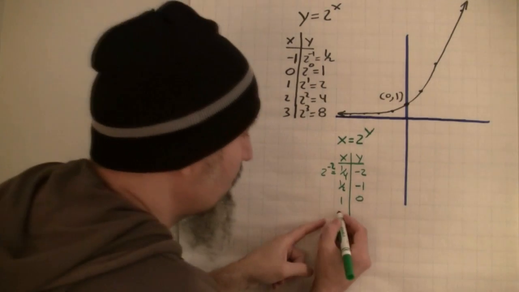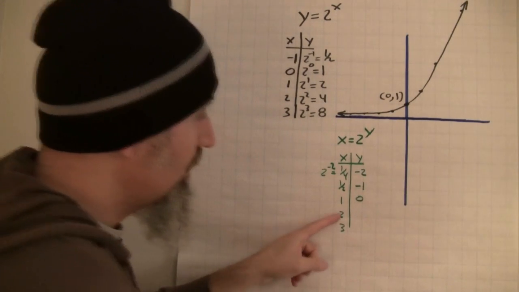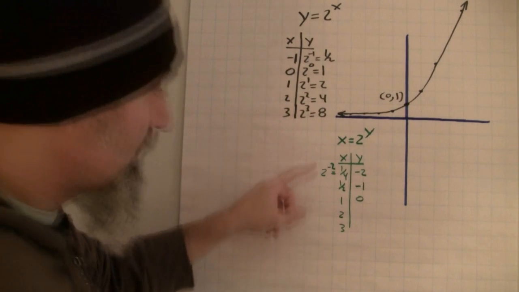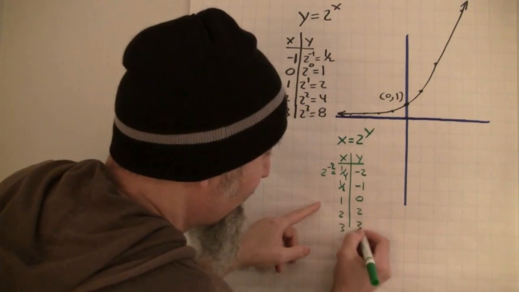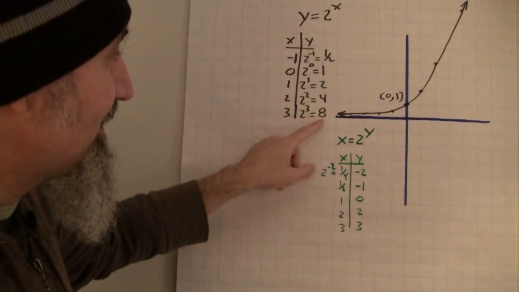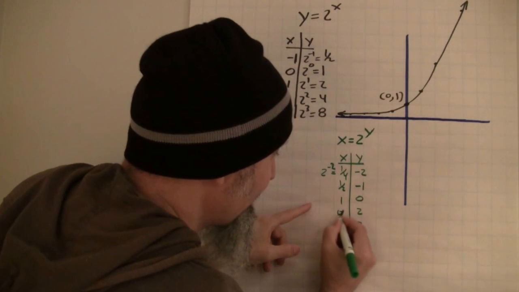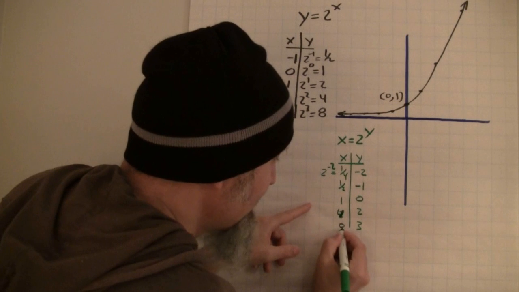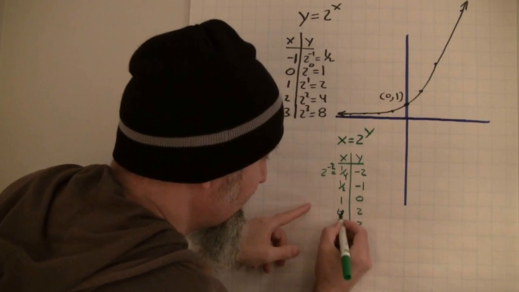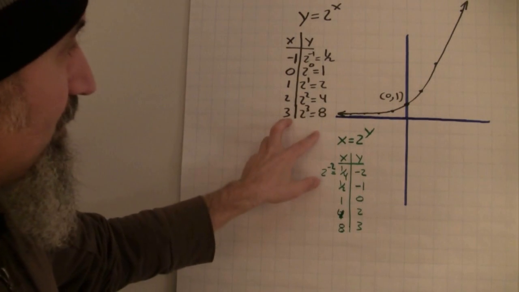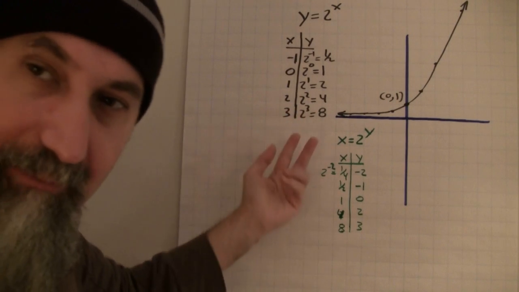So if we go 2 and 3, well, those are these values, right? So this becomes 4 and this becomes 8, right? Our x and y have flipped, right?